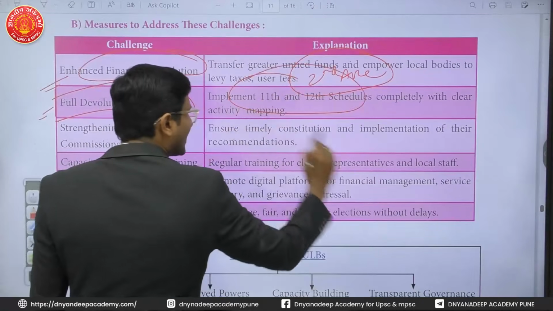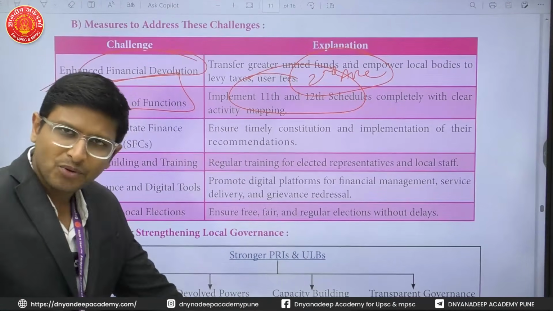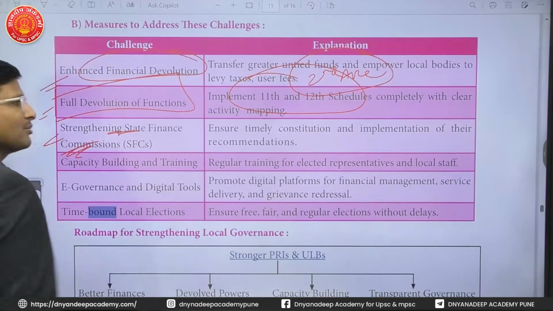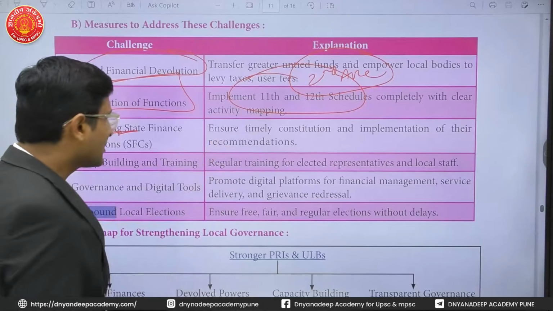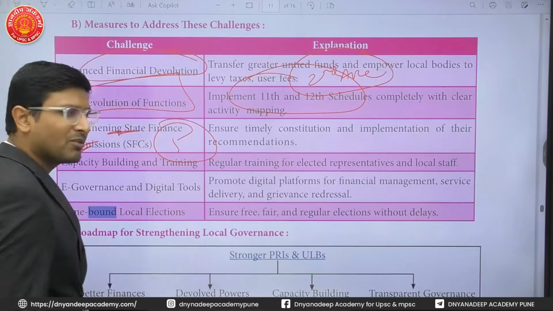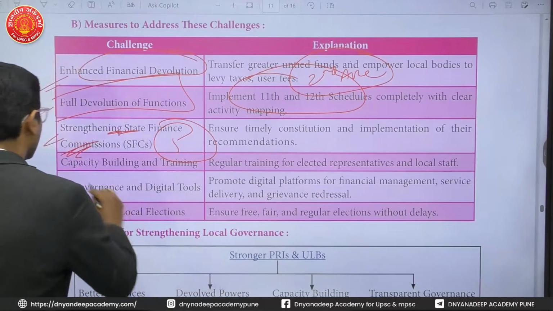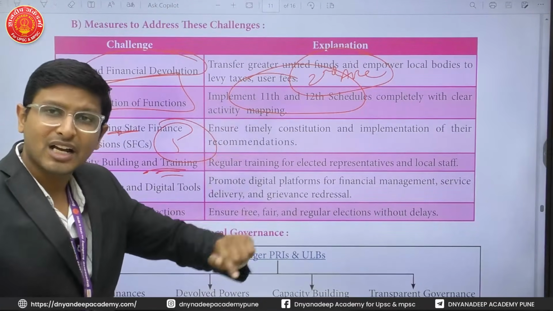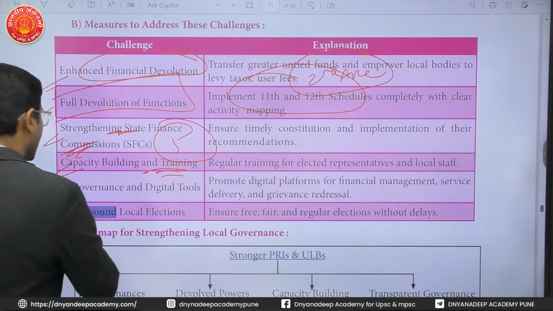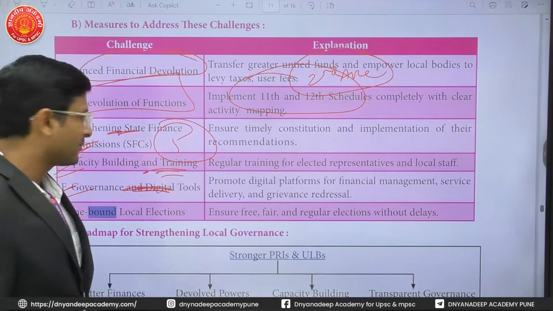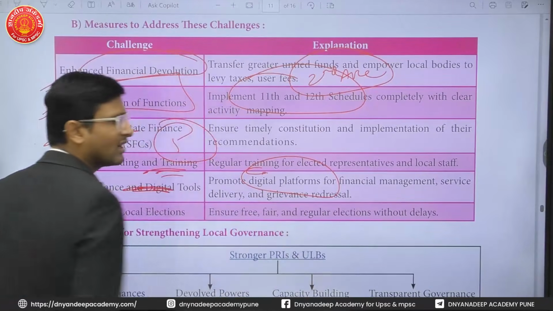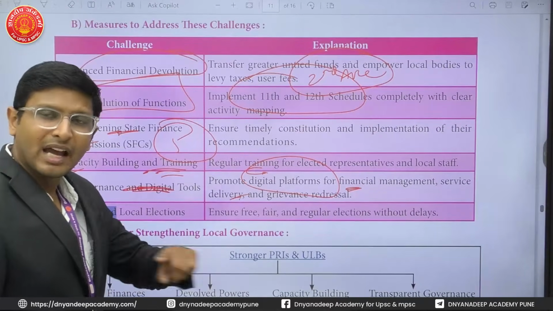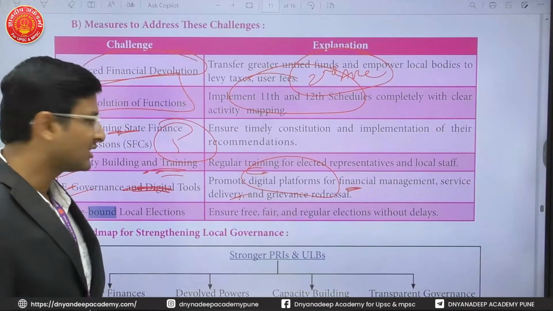The functions which are given in the 11th and the 12th schedule should be fully devolved at the local level. This is important. Strengthening of the State Finance Commission is important, so that the State Finance Commission is established every 5 years and proper devolution of the finances will happen at the local level. Capacity building and training is important for the representatives who get elected and the staff working in the local bodies. E-governance and digital tools are important. Promote digital platforms for financial management and service delivery. Corruption will be reduced and better services will be provided to the citizens.